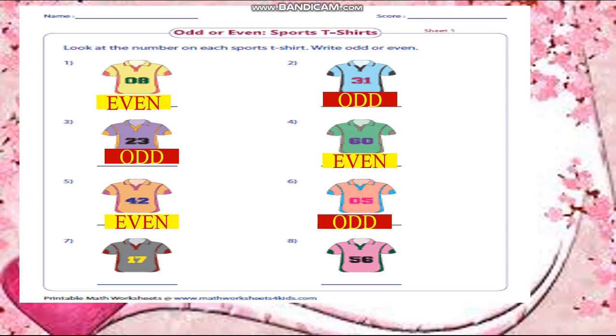No, so odd. 17, 7 comes in the table of 2? No, so odd. 56, 6 comes in the table of 2? Yes, then even.